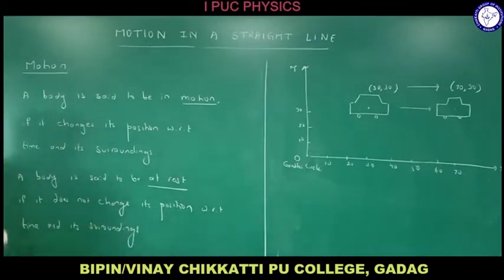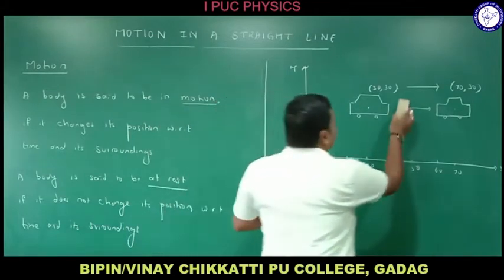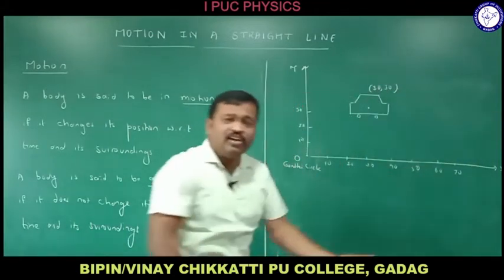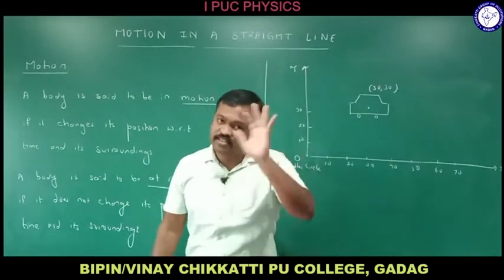With respect to time and its surroundings, if it does not change its position, right? If the car is here itself, with the passing of the time, if the position has not changed, then the car is at rest. Simple, right?